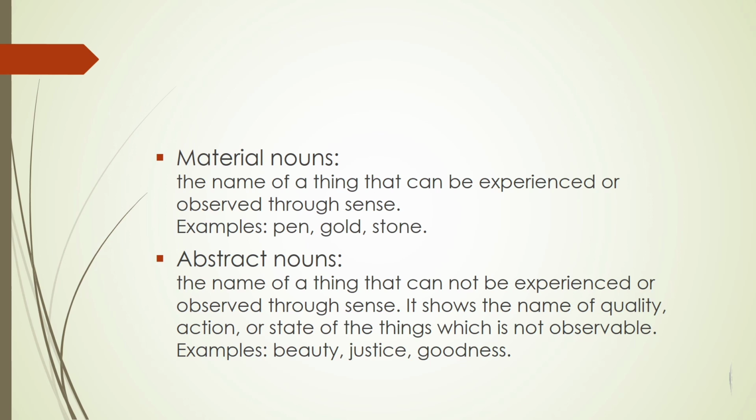Do you know how abstract nouns are formed? It can be formed from an adjective, like kindness from kind. Kindness is an abstract noun and it's formed from kind, which is an adjective. It can be formed from a verb, like obedience from obey. Obedience is an abstract noun. It's formed from obey, which is a verb. And it can be formed from a common noun, for example, childhood from child. Childhood is an abstract noun and child is a common noun.